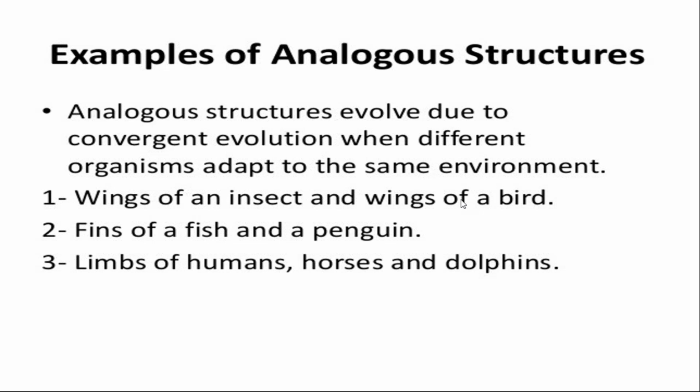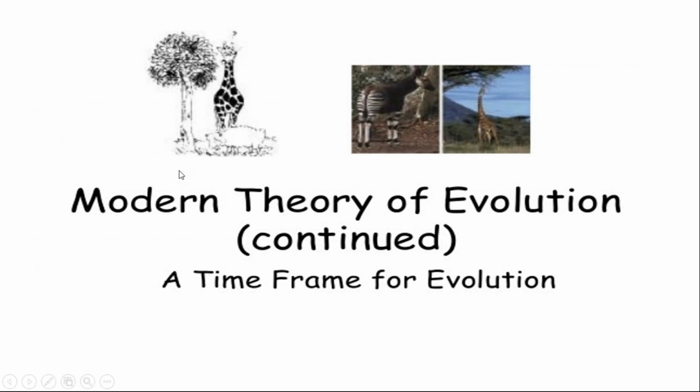Then limbs of human, limbs of horses and limbs of dolphin. All of these perform the same function, but their ancestor is not common. You have to keep these three examples in your mind. These are all examples of analogous structure.